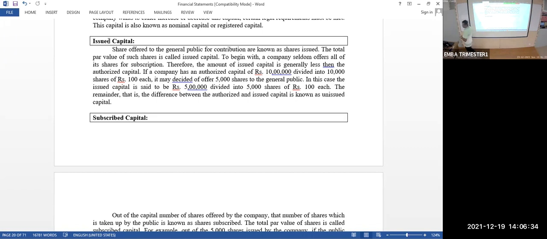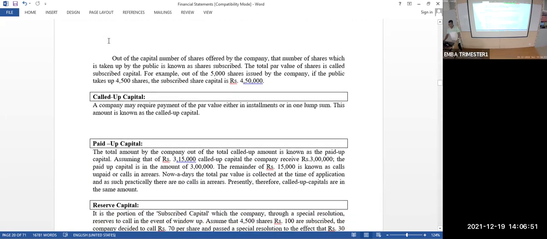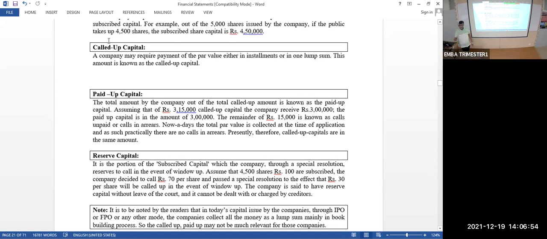Then subscribed capital. You are ready to collect 60 crores from the public. You are issuing an IPO. But how much is the public ready to subscribe to your company? They are subscribing only 55 crores or 58 crores, something like that. That is subscribed capital. Then called up capital. Suppose the subscribed amount is 60 crore, but you are in the very initial stage. You don't want all the 60 crore immediately. You want only some 20 or 30 crore immediately. The remaining you will collect from the public a little later, after 2, 3 or 5 months. That capital is called called up capital.